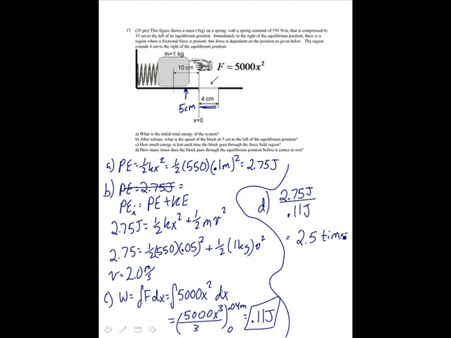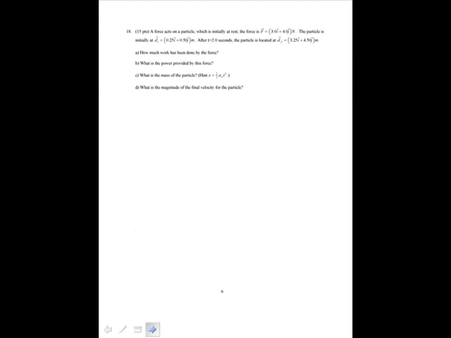Okay, that's number 17. Number 18. A force acts on a particle which is initially at rest. The force is 3I plus 4J, and the particle's initial position is 0.25 I plus 0.5 J meters. After 2 seconds, it's located at this new location. How much work has been done by the force?